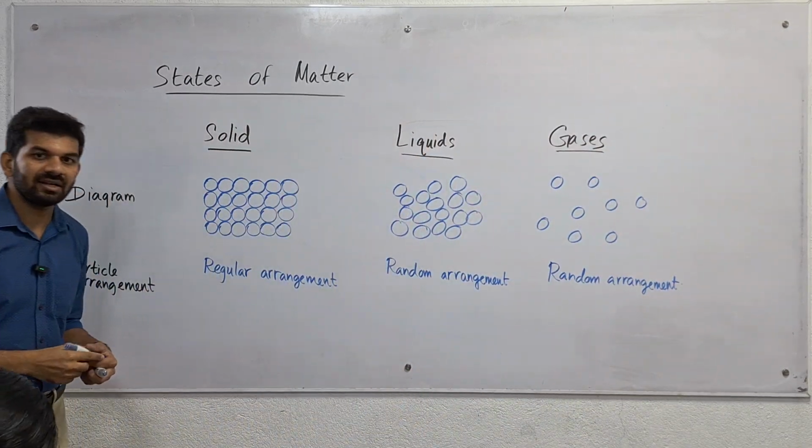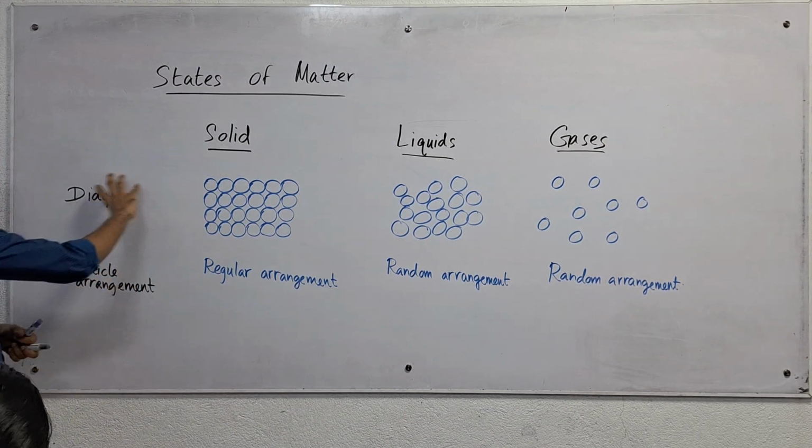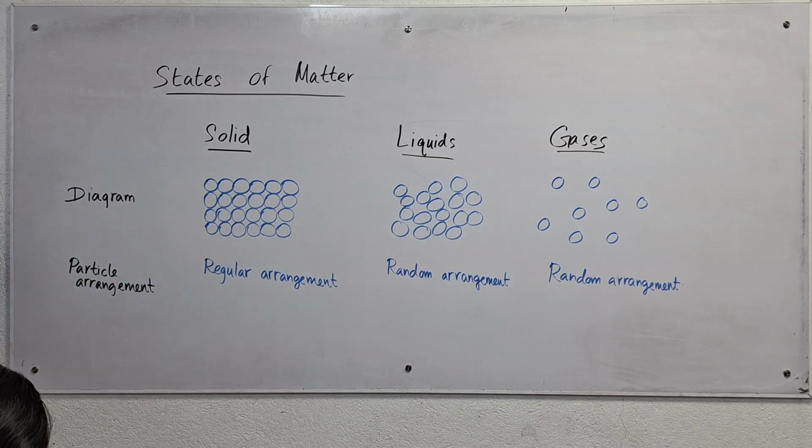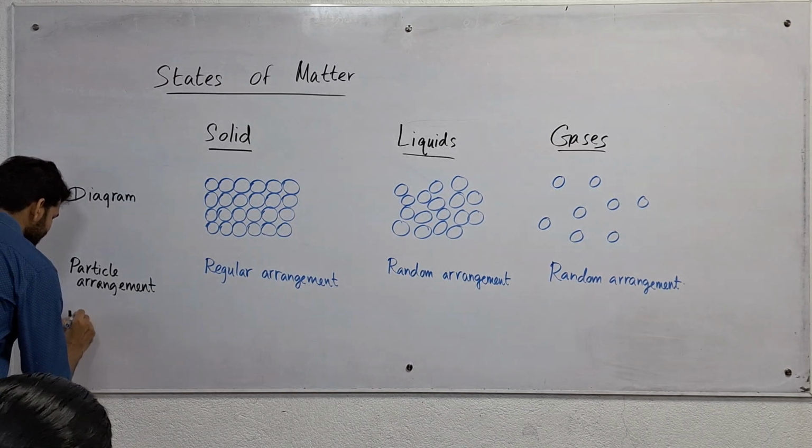Is it clear how the particles are arranged now? Right. So that is the particle arrangement. This is the diagram. Then here we have the particle arrangement. Then we can talk about the movement of the particles. The third factor is the movement of particles.